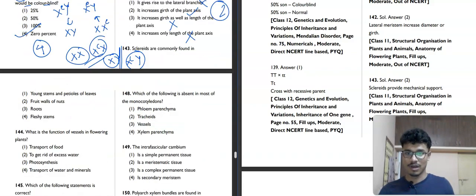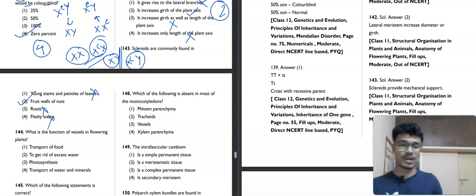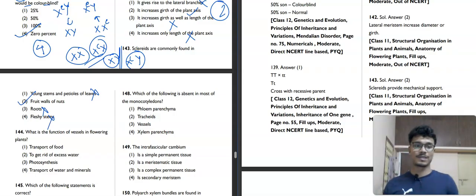Now question number 143. Sclereids are found completely in young stems and petioles of leaves? No. Fruit walls and nuts? Yes. Roots? No. Fleshy stems? No. So where do we find sclereids? Sclereids provide mechanical support and are found in fruit walls and nuts. The second option is our correct answer.